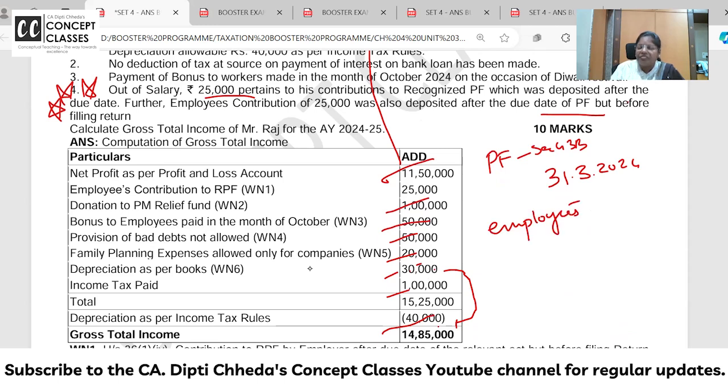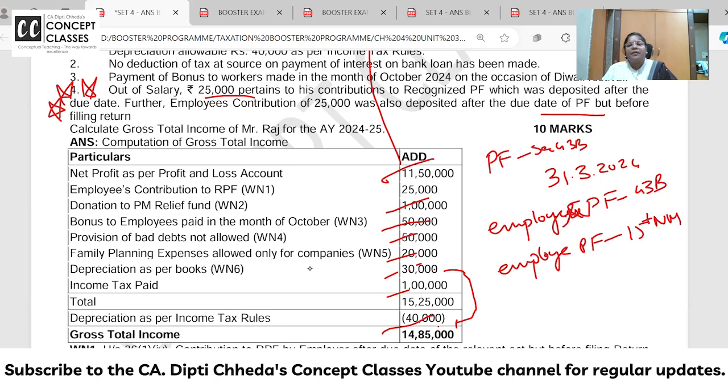Employers. I'm giving you some very nice notes. You will remember me from the exam. The employer's contribution, employer, is covered under 43B. So if you miss in March, you can do it before due date of filing the return. But employees' contribution, from your employee, you are taking the money. Listen, your salary is 100, I'm paying you 88, 12 rupees I'll pay as PF. You have to pay it by 15th of next month. If you miss this date and pay before March or before due date, this is not allowed.